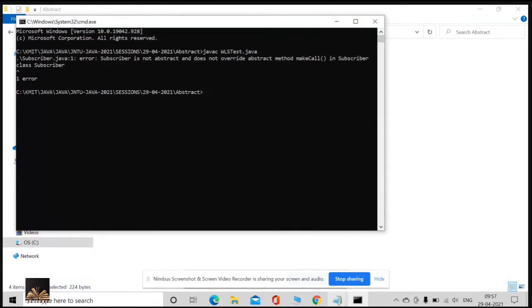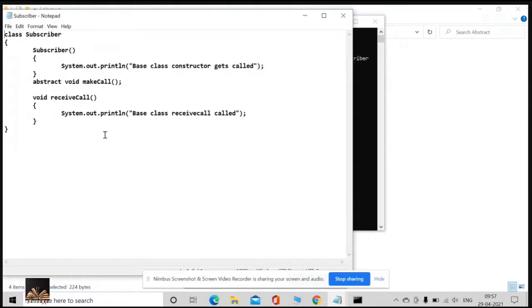That means once there is any single abstract method, you need to make your Subscriber, that is your parent class, abstract. You need to declare your class as abstract. That is the problem with this.